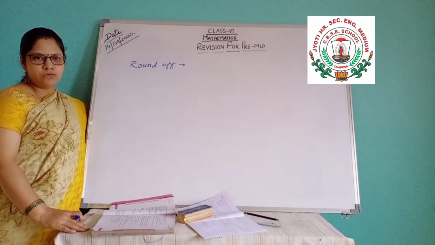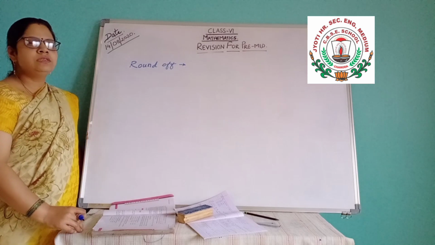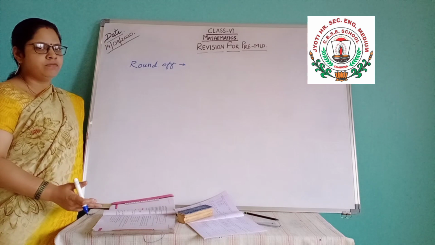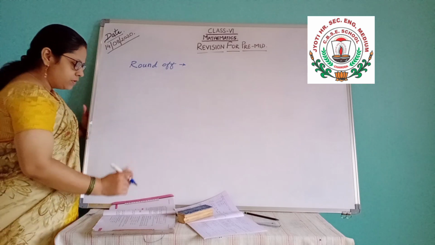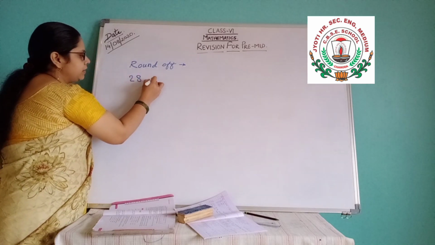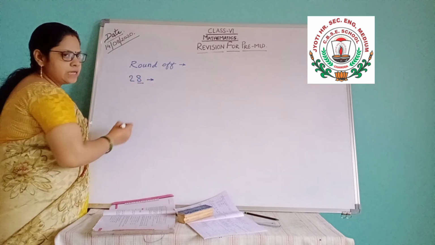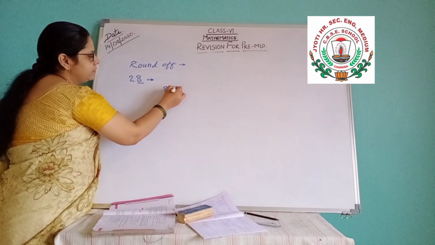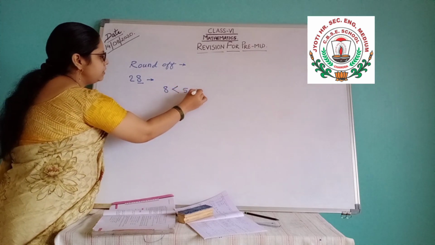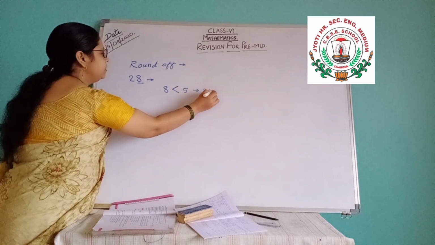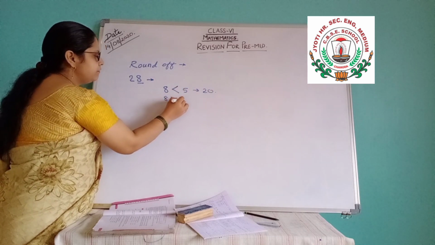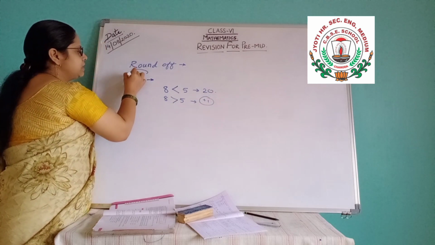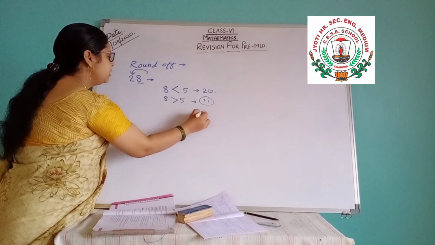Your next type of question is rounding off. Sometimes the number of digits to round off is given, and sometimes it might not be given. If the question is like this, round off 28, what will be the round off? Only one digit you will check here. We are checking the digit 8. If it is less than 5, then you are not doing anything, which means it will be 20 only. And if it is greater than 5, then plus 1 in the previous digit, which means it will be 3 and 0.